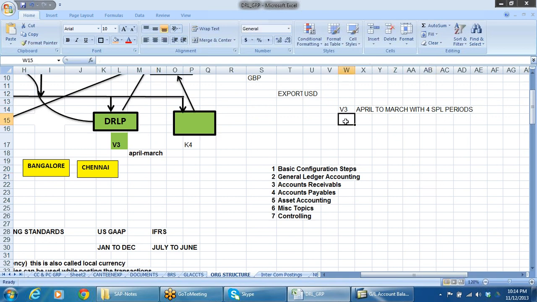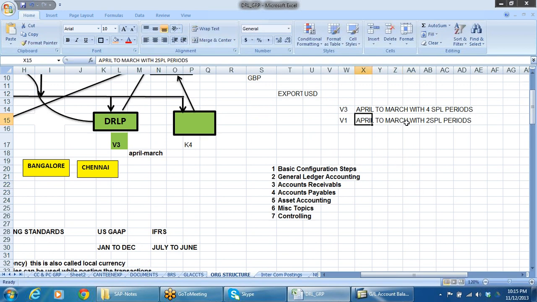Say we have one more fiscal year variant, say V1. In V1 also the main period is April to March, but here not 4 special periods, only 2 special periods.